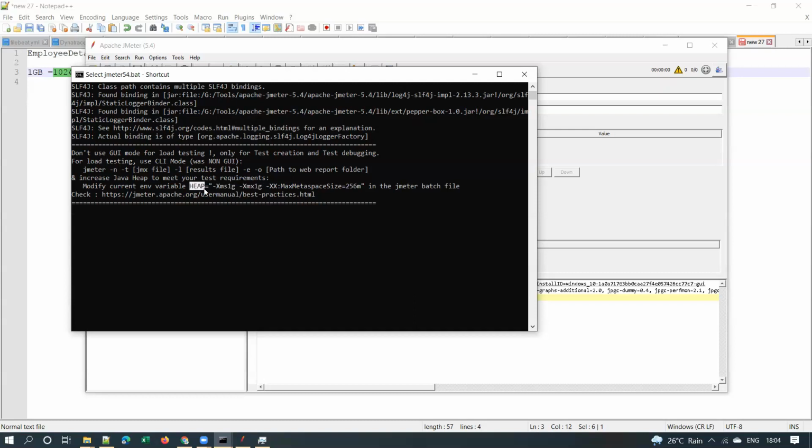When you define this heap setting as 1 GB, out of the total available RAM, JMeter can use max 1 GB of RAM, right? So if you are running a load test with 1,000 users, 2,000 users, or 3,000 users, and this 1 GB is not sufficient, you will see out of memory exceptions in the JMeter log, and you can increase the heap size. You can increase the memory allocated for the Java program, right?